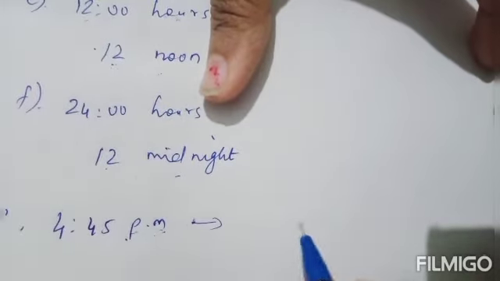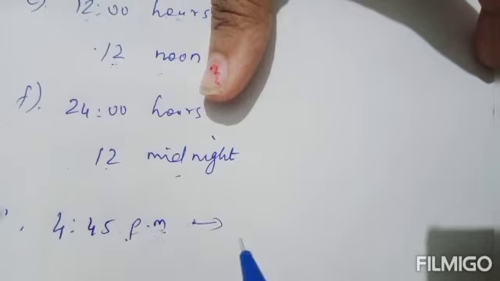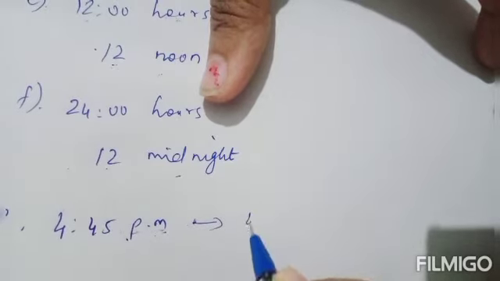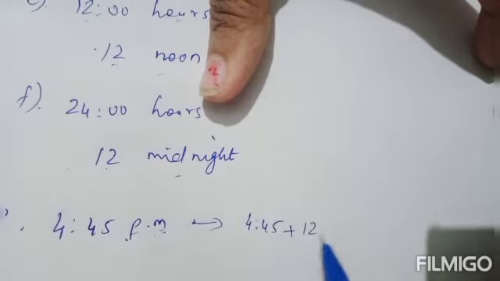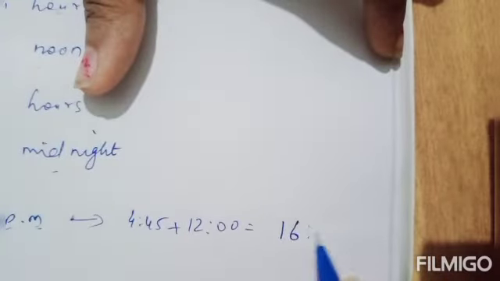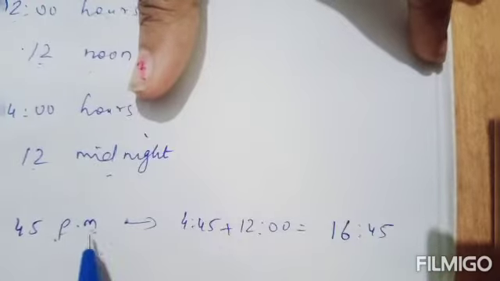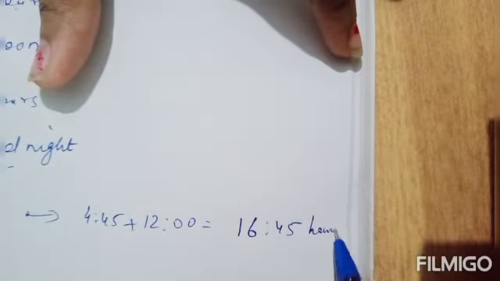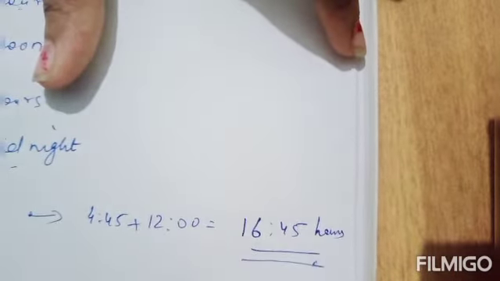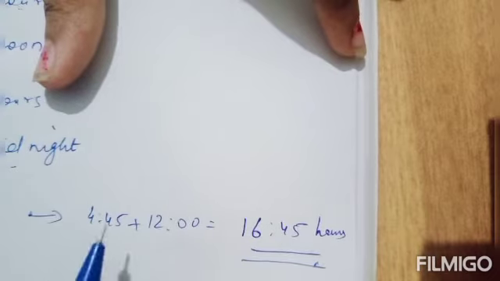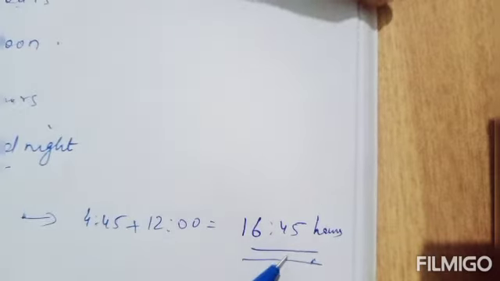So what to do? Just add 12 to the given time. So 4:45 plus 12. What you will get? It is 16:45. Now this PM, replace it by hours. 16:45 hours. In 24-hour clock, the time will be 16:45 hours.